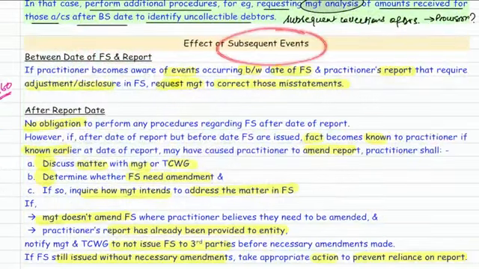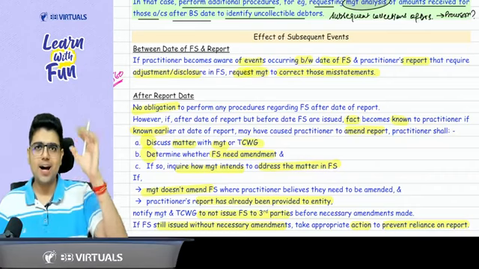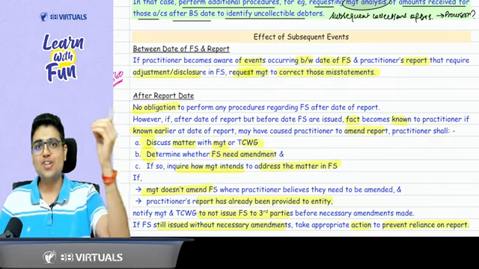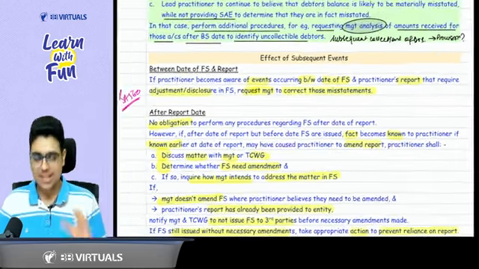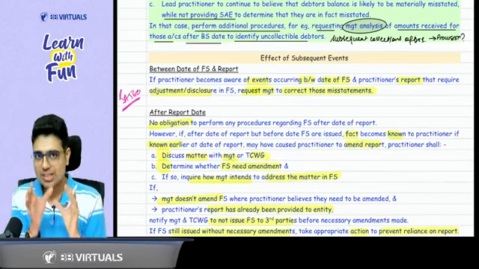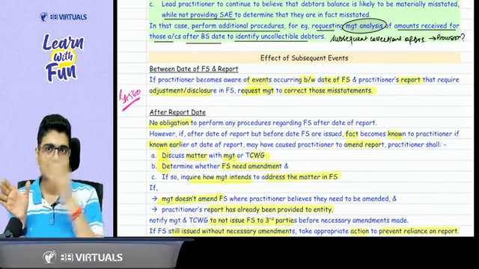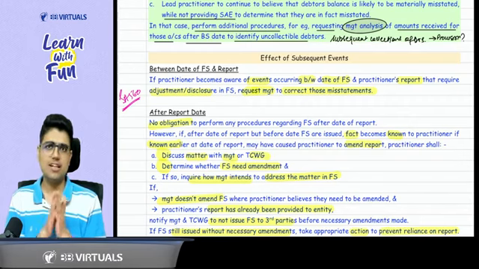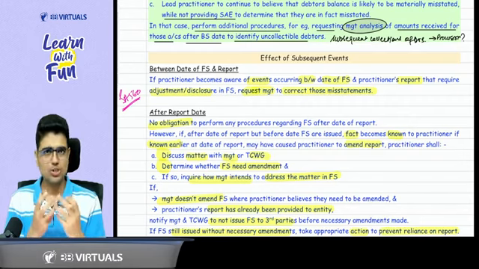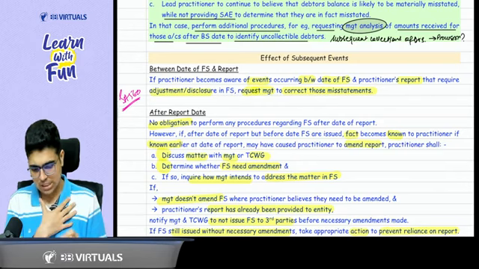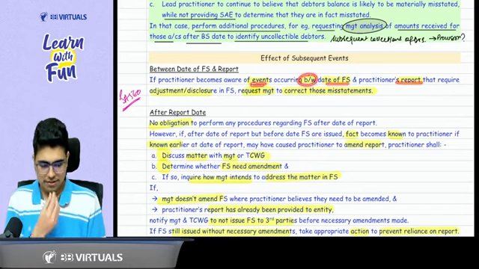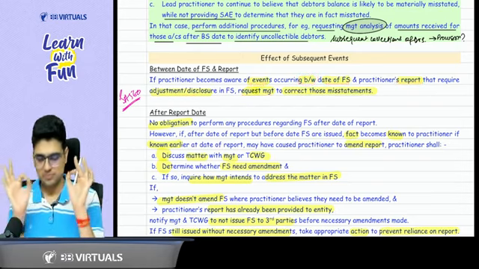Then we discussed subsequent events. Everyone laughed it off. Sir, why? Arre baba, this is a repetition of SA 560. So there are two types of subsequent events. First one, between the date of financial statement and the date of audit report. For those subsequent events, you just need to see whether any event requires adjustment or disclosure. Just check the same. So if you become aware of events between the date of financial statement and report which require adjustment or disclosure, ask the management to correct those misstatements.